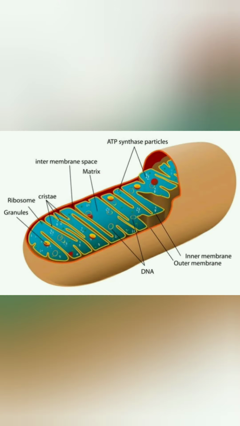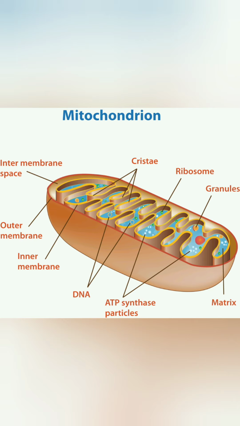Let's start with the powerhouse of ATP, that is the mitochondria. The mitochondria are semi-autonomous, having hollow sac-like structures, present in all eukaryotes except mature RBCs. Mitochondria are also called chondriosome, chondrioplast, plastosomes, plasmosomes, plasmochondria. Let's start with the ultrastructure of mitochondria. Mitochondria are bound by two unit membranes separated by the perimitochondrial space.